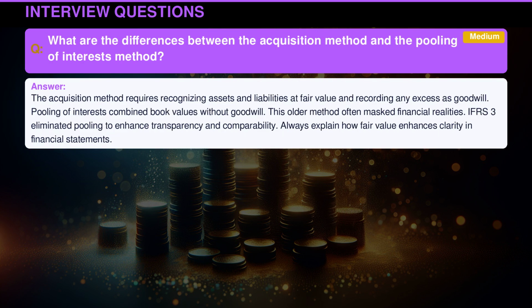The acquisition method requires recognizing assets and liabilities at fair value and recording any excess as goodwill. Pooling of interests combined book values without goodwill. This older method often masked financial realities. International Financial Reporting Standards 3 eliminated pooling to enhance transparency and comparability. Always explain how fair value enhances clarity in financial statements.